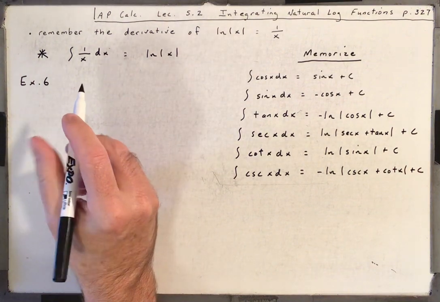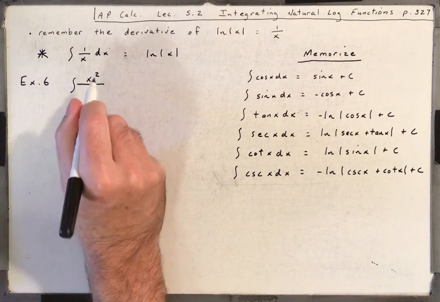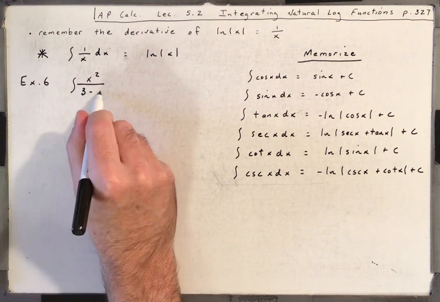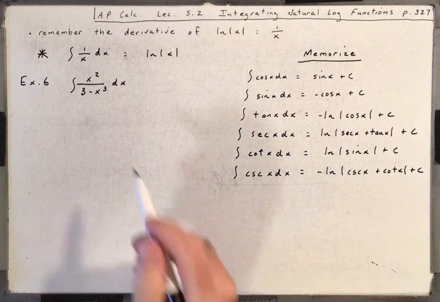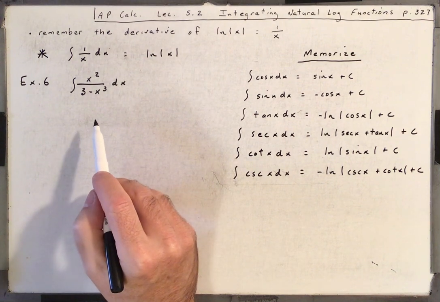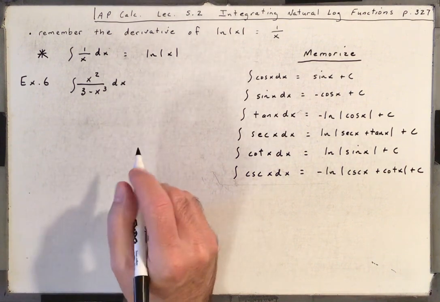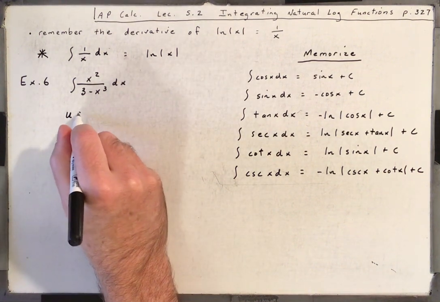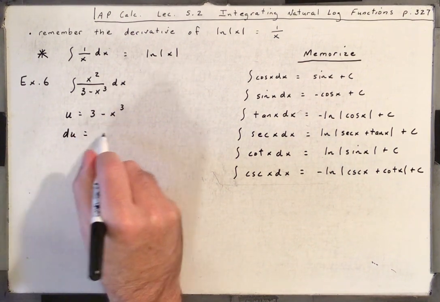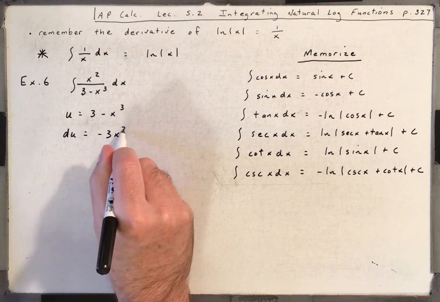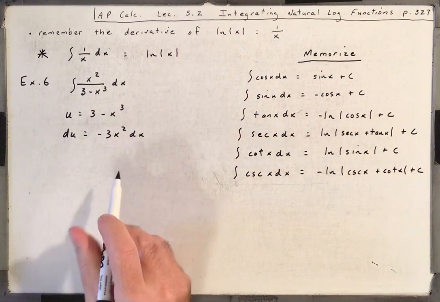So what we have with number 6 is x squared over 3 minus x cubed dx. So you want to pick a u that when you take the derivative of it, the derivative is sitting in the problem. It might be off by a constant, right? So if we let u be 3 minus x cubed, then du is minus 3x squared dx. Well, I need it to just be x squared dx.